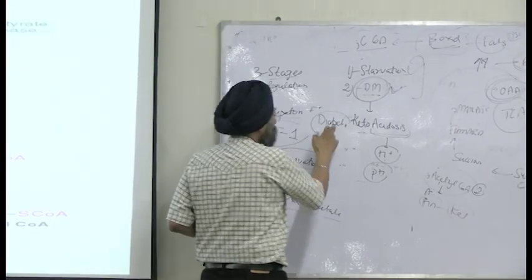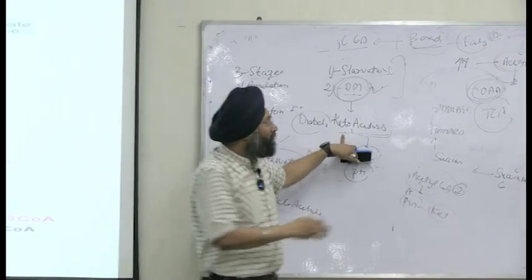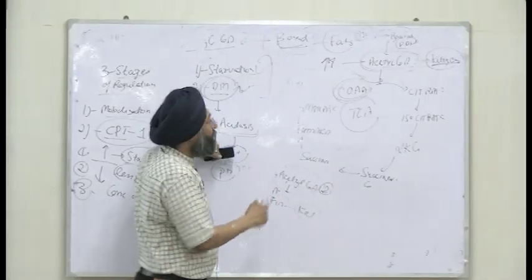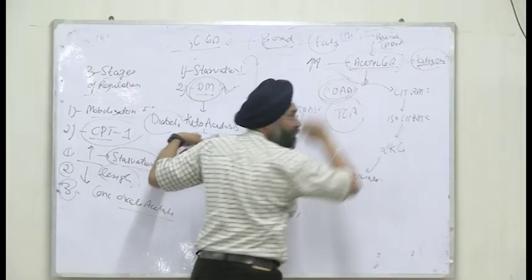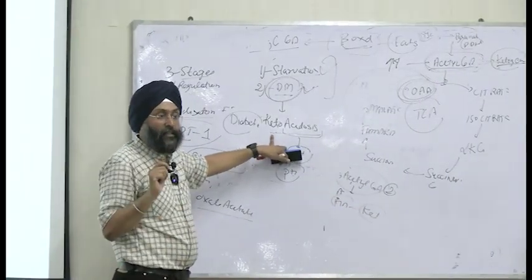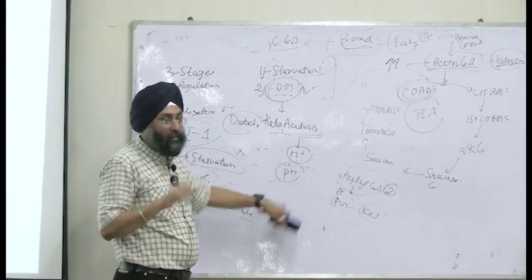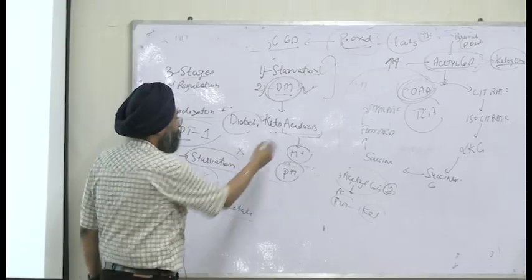I told you in diabetes there is more formation of ketone bodies because this cycle is not being effectively utilized, and this acetyl-CoA is diverted for ketone body synthesis. So we have more ketone bodies, they are acidic in nature. More acidic means more H positive. More H positive means change in pH. What will it cause? Acidosis.